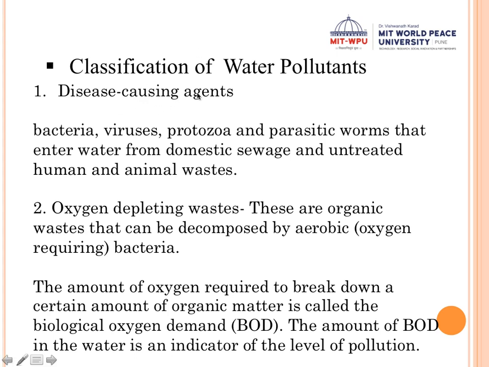The first way is by disease causing agents. Now, you know that various bacteria, viruses, various protozoans, also a lot of worms, they enter into the water and they pollute the water. Clear? So if disease causing agents are polluting the water, then it becomes unfit for human consumption, right? So these disease causing agents are one type of water pollutant. Now they enter the water from domestic sewage and untreated human and animal waste, right?